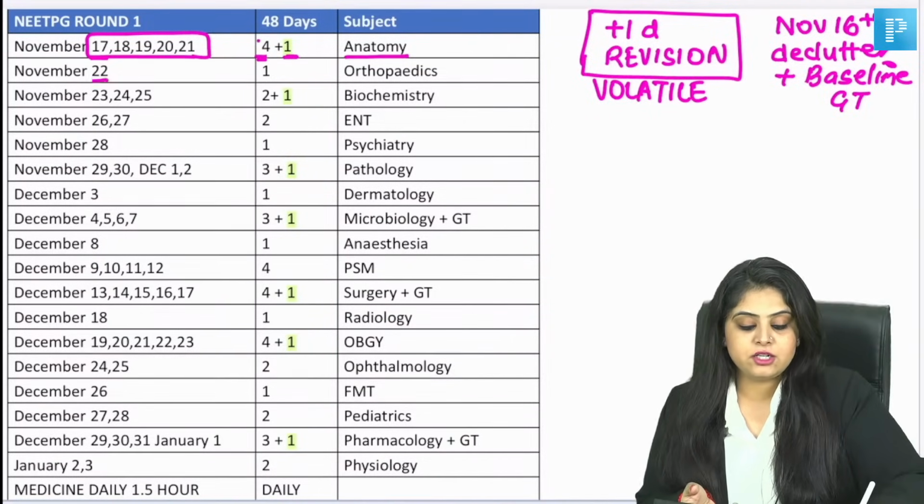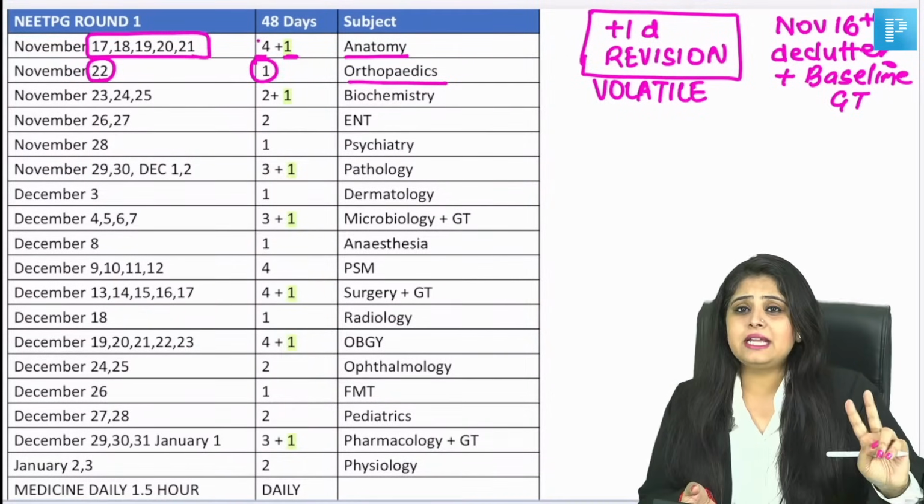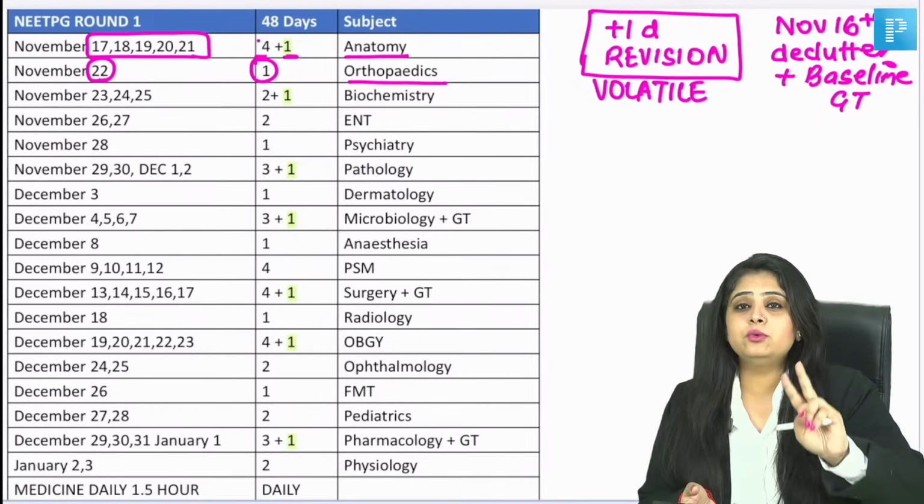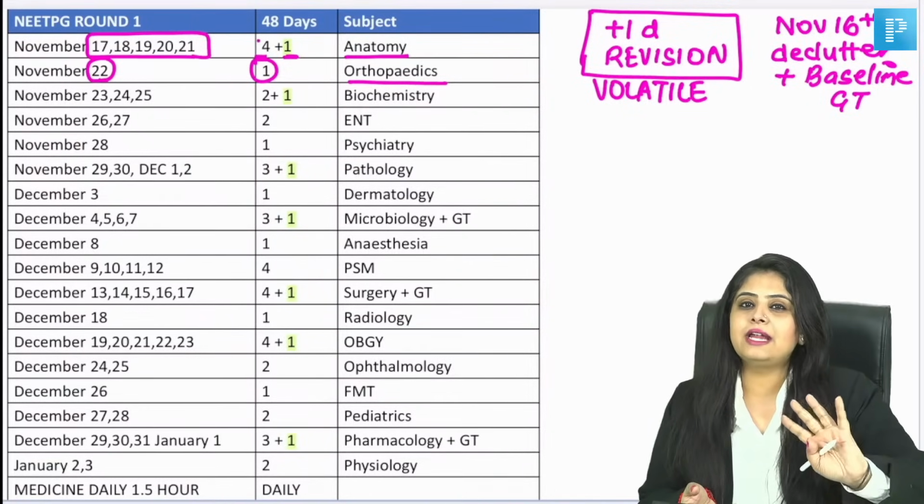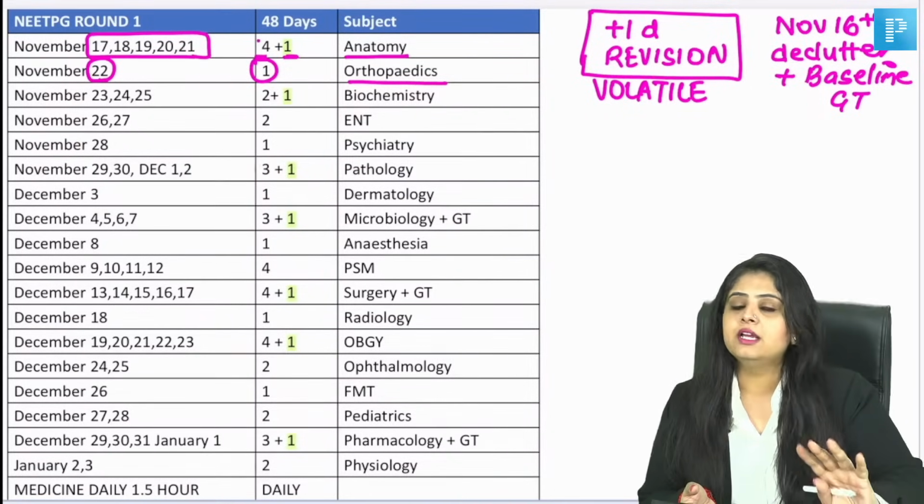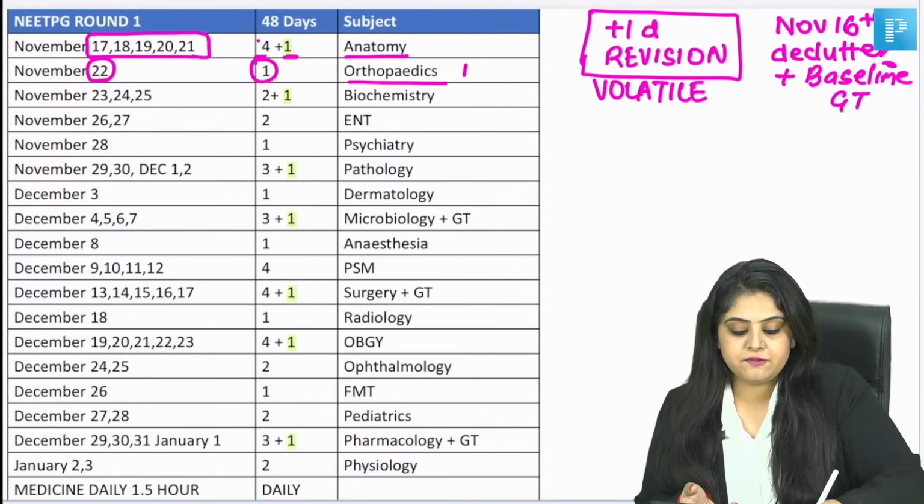After that, a short subject. For every short subject I am giving you, you can take 2 days, but I believe that whenever you have 2 days for a short subject, you are kind of procrastinating, kind of sleeping. You can finish it in one day if you're going in for the rapid revision. So one day for that is definitely there. Then we are back to another volatile subject.